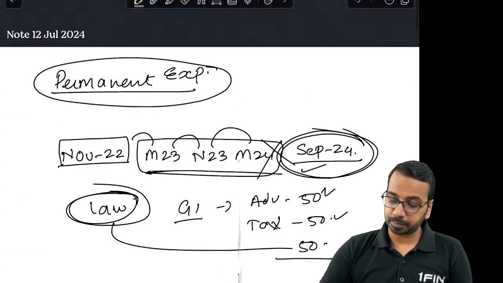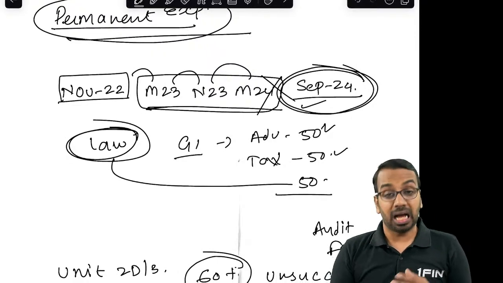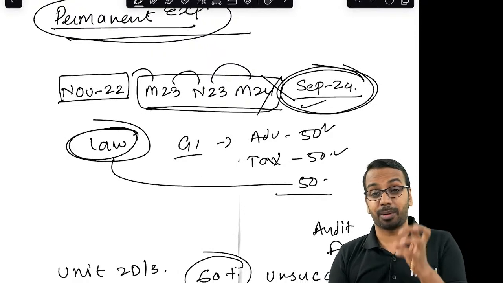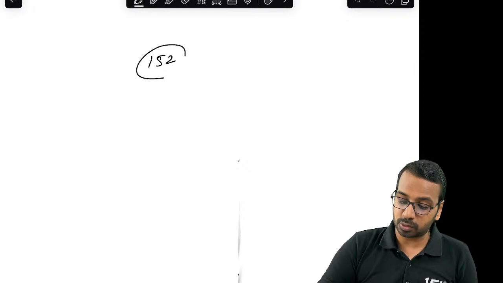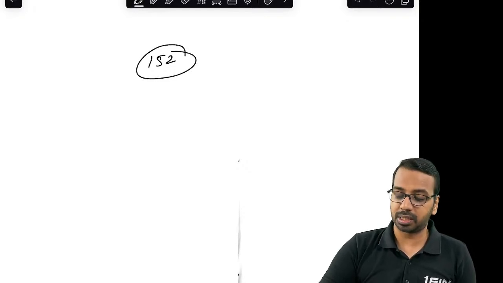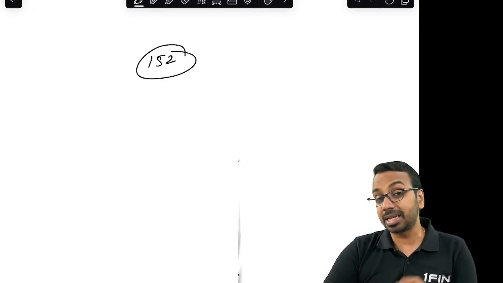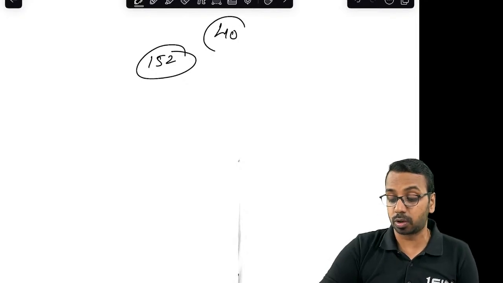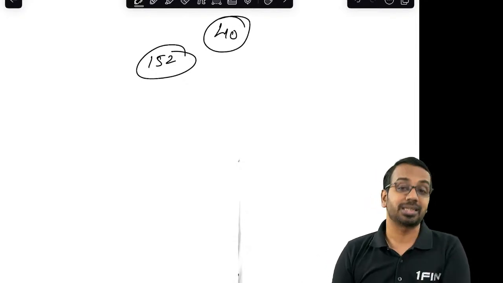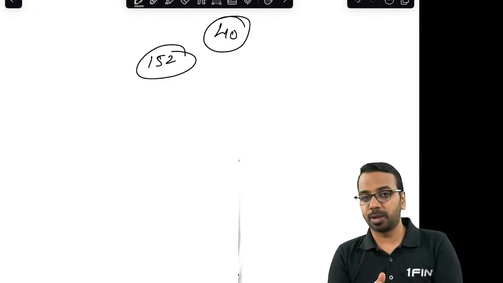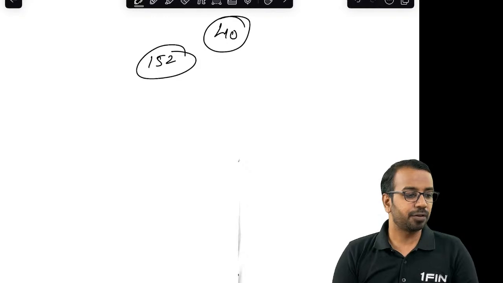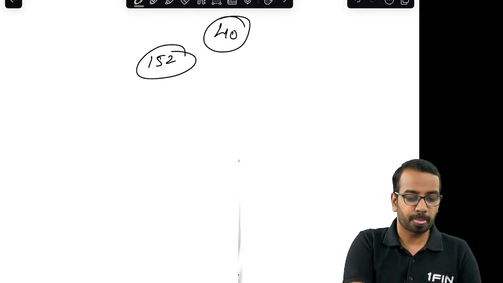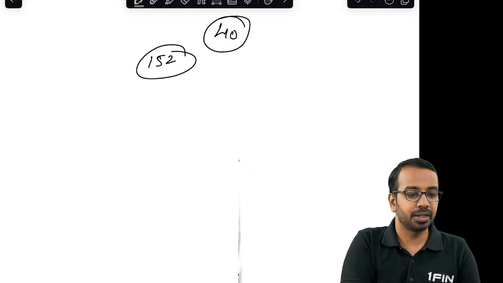Coming back to this permanent exemption, I have seen some messages coming to me, where in a case the student has scored 152 total if you consider the exempted marks, but because he has claimed permanent exemption in one of the papers he got only 40, he was declared as unsuccessful. So that is one thing you have to keep in mind before taking the permanent exemption. So if there are any further queries which are to be addressed.